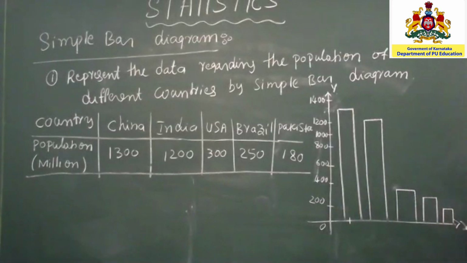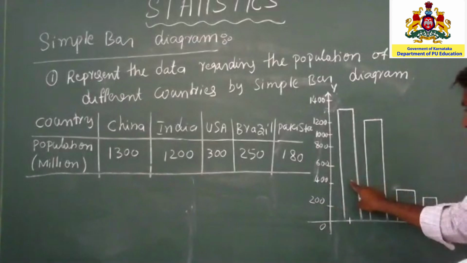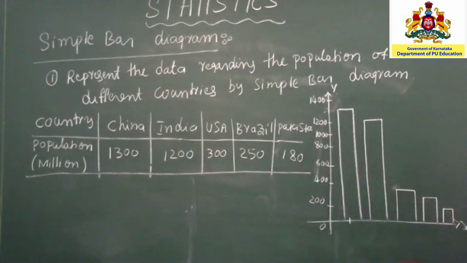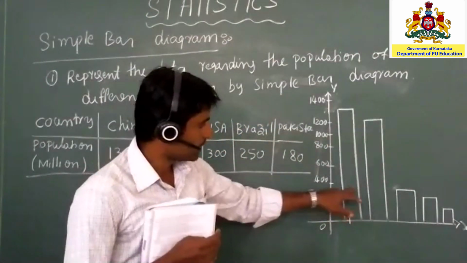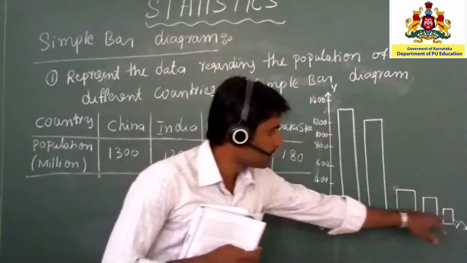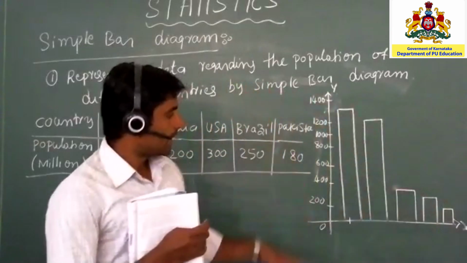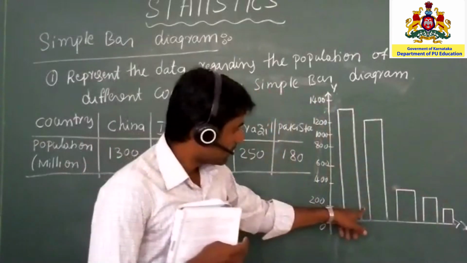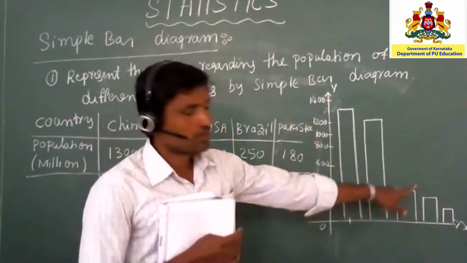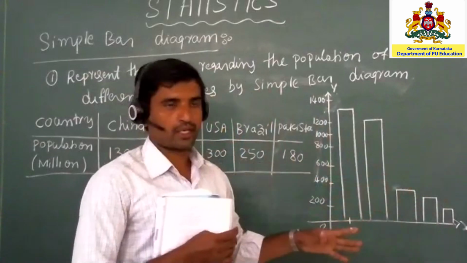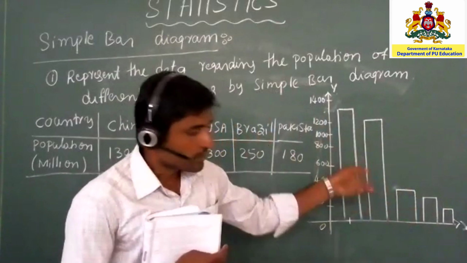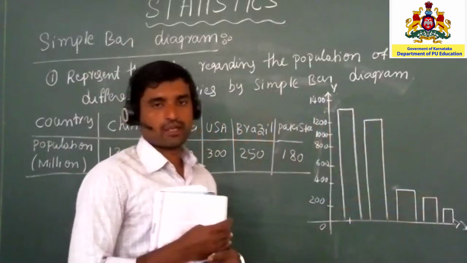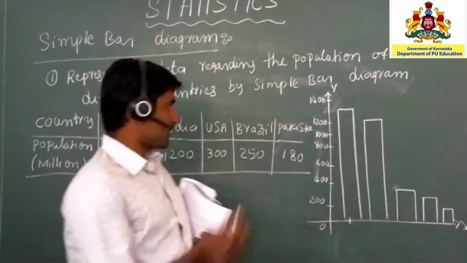Here very important is the width is same for all the bars. The width is same for all the bars, that is one point, and also the width in between the bars is also the same. That is a very important point, and the same is the general point.